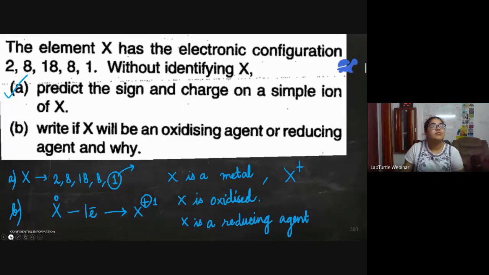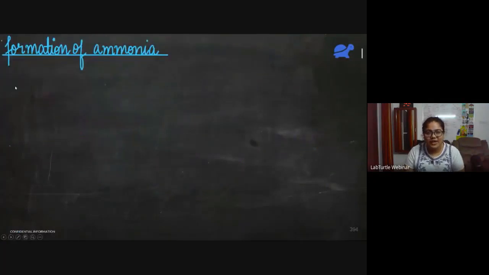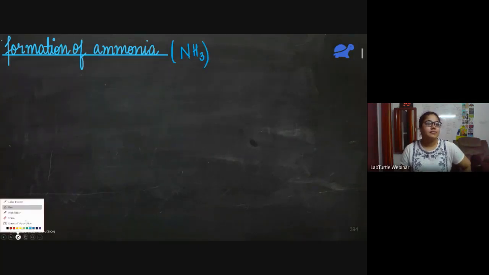Now let me move to the next example, which is ammonia. What is the formula of ammonia? NH3. Yes, thank you. Ammonia is NH3. So it has one nitrogen atom and three hydrogen atoms.